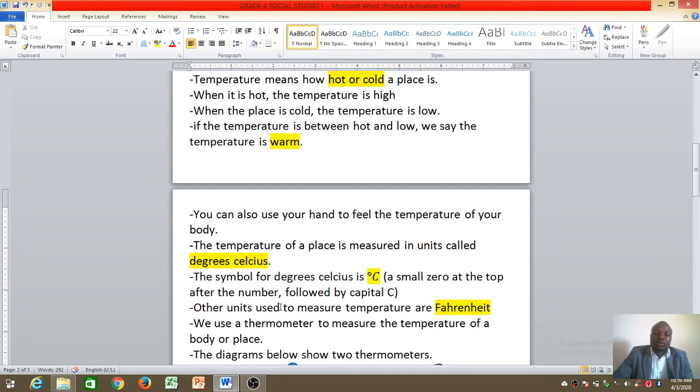Other units used to measure temperature are the Fahrenheit, written with capital F. Now, if I may ask, what instrument, what tool do people use to measure temperature? We use a thermometer, an instrument called thermometer, to measure the temperature of a body or a place.